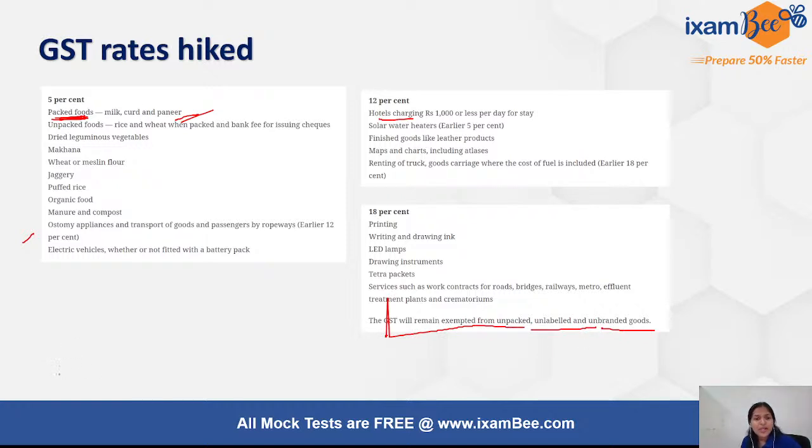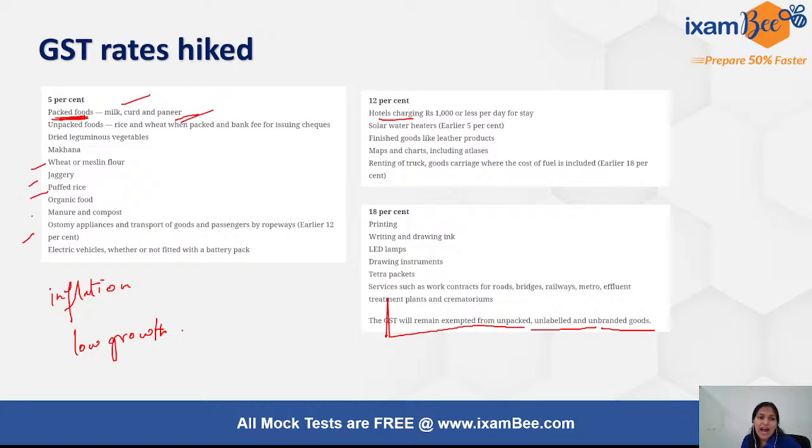So now coming to my question that I had asked you initially: why has the government increased GST rates when we are facing inflation and low growth? That will increase the prices of products further, especially of a lot of eateries which people eat on a daily basis, like milk products, wheat and muslin flour, jaggery, puffed rice, organic food.